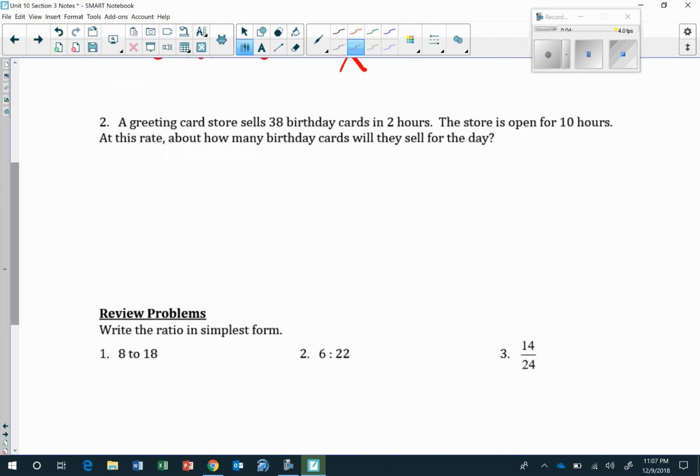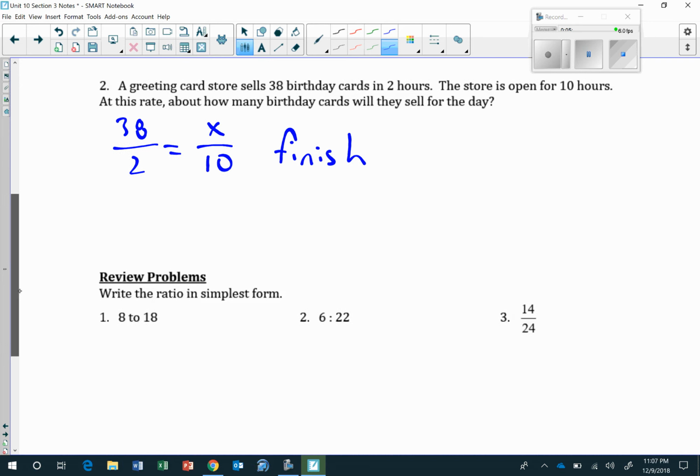For number 2, it says a greeting card store sells 38 birthday cards in 2 hours. The store is open for 10 hours. At this rate, how many birthday cards will they sell for the day? So we have 38 cards in 2 hours. We want to know how many we can sell in 10 hours. So that's how you would set up the proportion. I'm going to let you guys go ahead and finish that one, cross multiply and then divide.